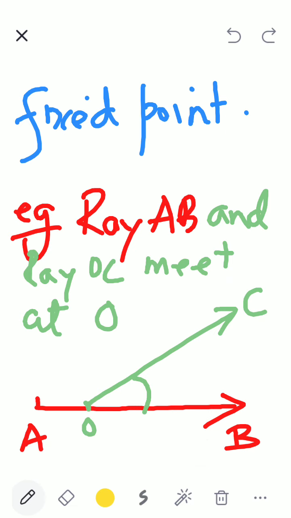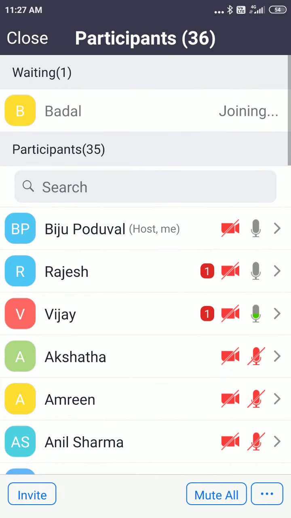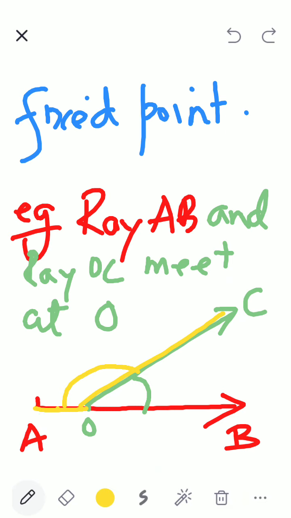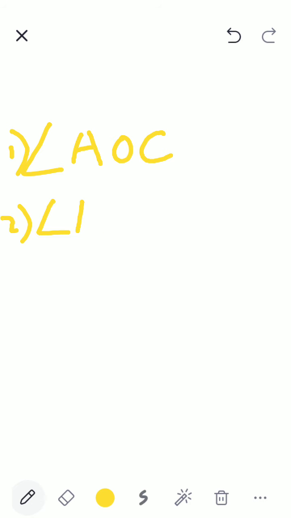And we have angle AOC. So we have angle AOC and we have angle COB. Two angles. So how many angles have I found? I have found two angles. Then I hope you are writing. Angle AOC, one angle was found. Second angle was found, angle COB. Simple, children. Clear?